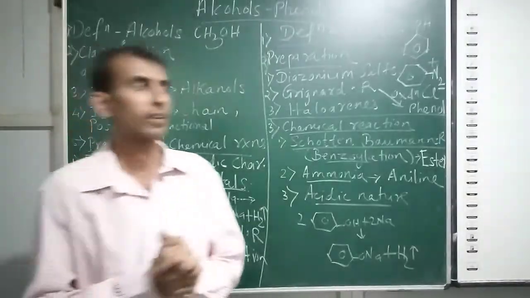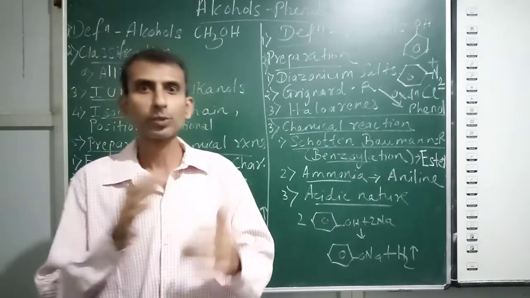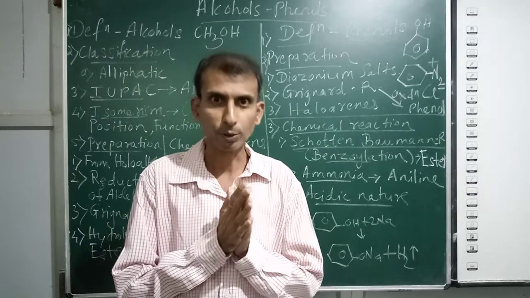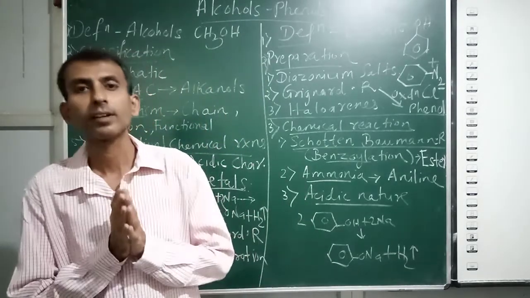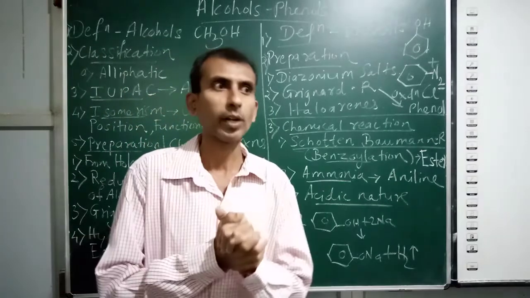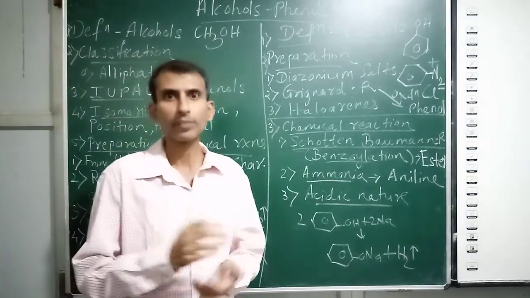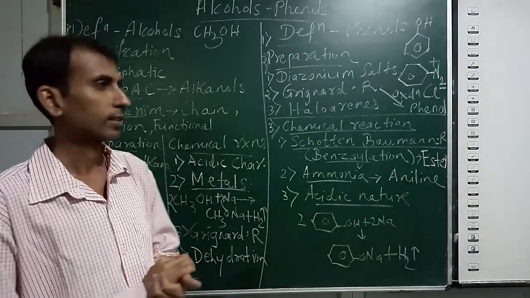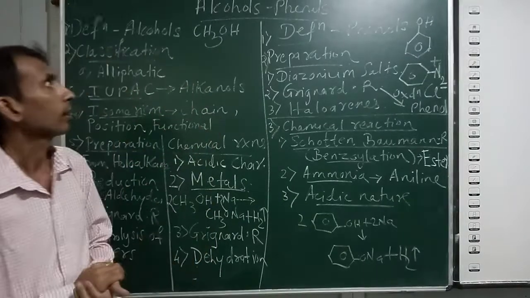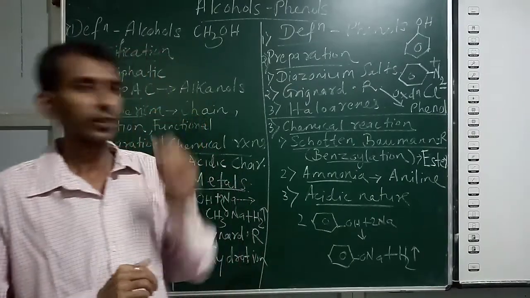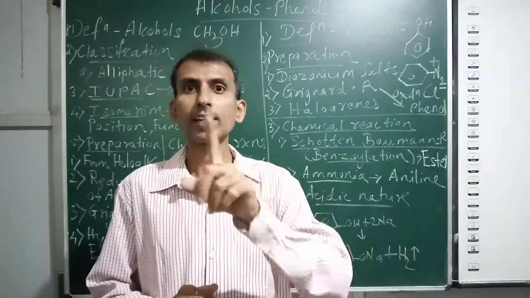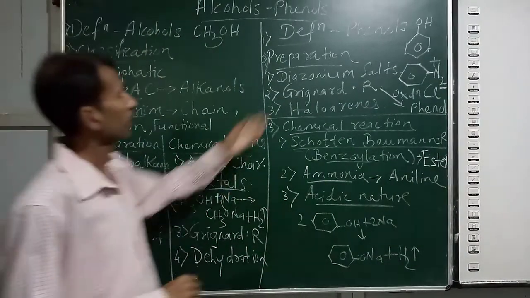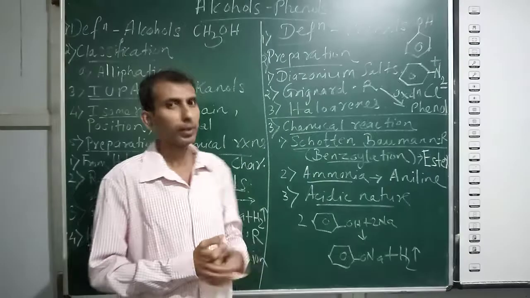So after our practical demonstration, you have received the videos and PDF also, and many of you have submitted the experiments. Now we continue with the revision part of the theory chapters. Today we are starting with alcohols and phenols. The last revision lecture for theory chapters was haloalkanes and haloarenes. So students, let's start with alcohols, and some part of phenol today, with the remaining part in the next lecture.